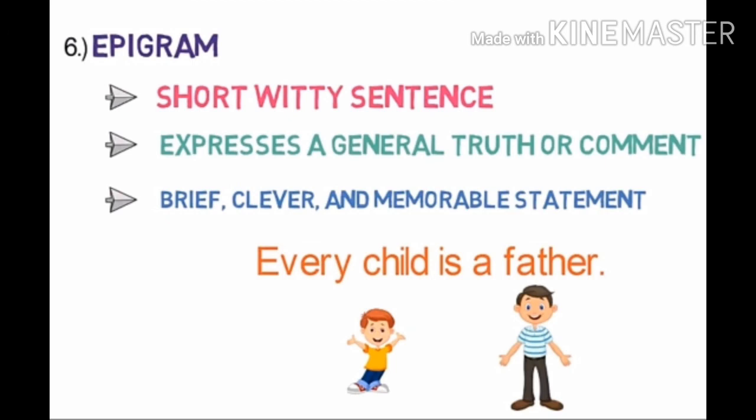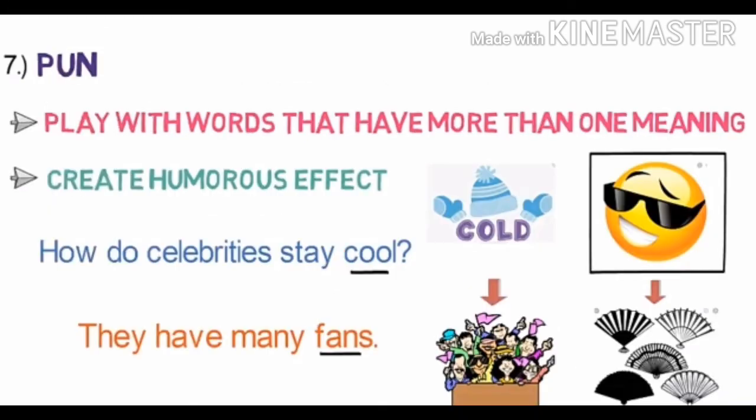Number 6 is epigram. Epigram is the figure of speech where a short witty sentence is used to express a general truth or comment, in a brief, clever and memorable way. Then the next one is pun. Pun is a figure of speech where we play with words that have more than one meaning, and it creates a humorous effect. So here we are completing our topic of figure of speech.